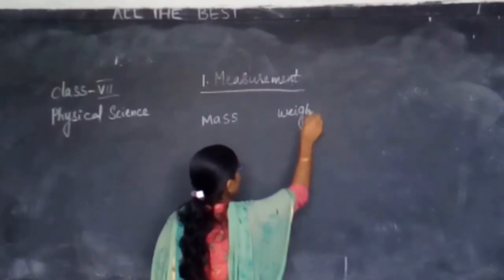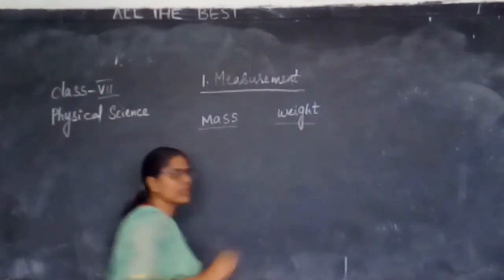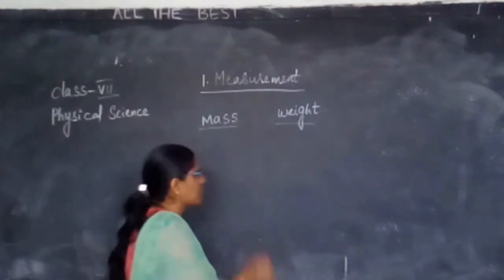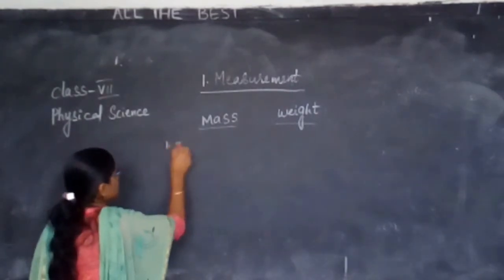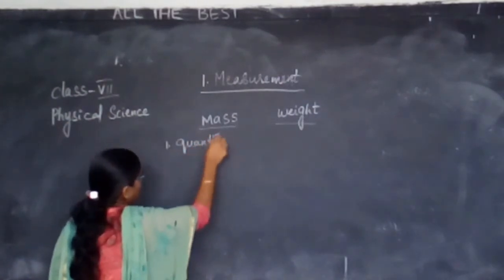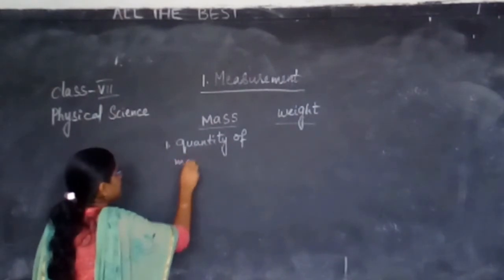Only definitions today. What do you mean by mass and weight? Mass means quantity of matter.